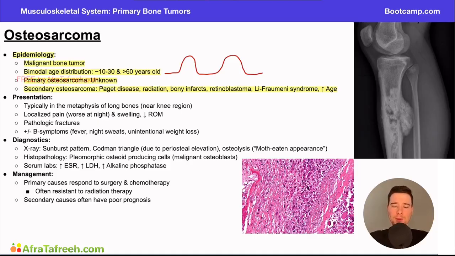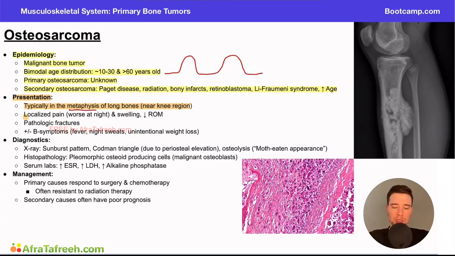Now, when we think about the presentation here, we talked about the region this typically presents. It's usually in the metaphysis of the long bone, near the knee region. And so again, this is why it's important to know specifically where in the long bone, because a lot of the tumors we've talked about are developing in the tibia or in the femur near the knee region. We need to specifically know which part of the bone: diaphysis, metaphysis, or epiphysis. So in this instance, we are most likely to be dealing with the metaphysis.